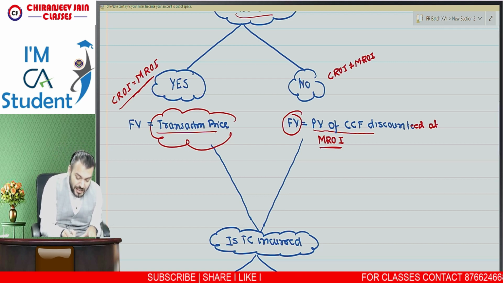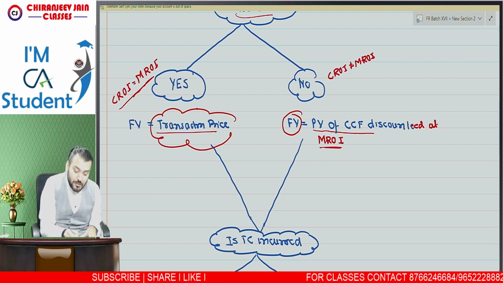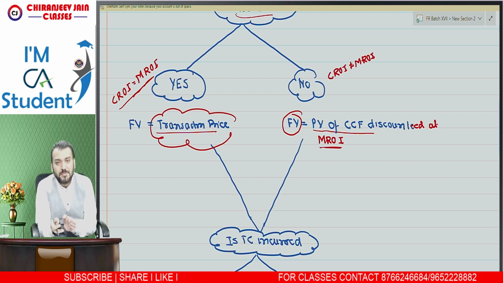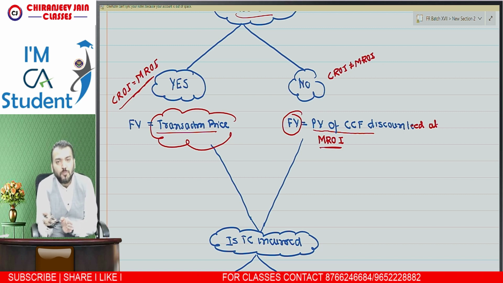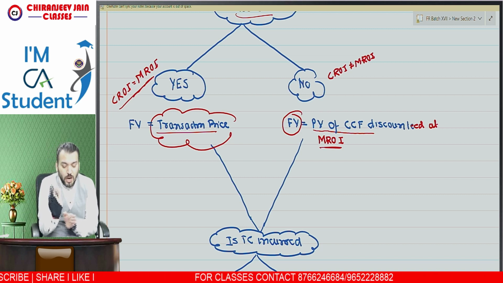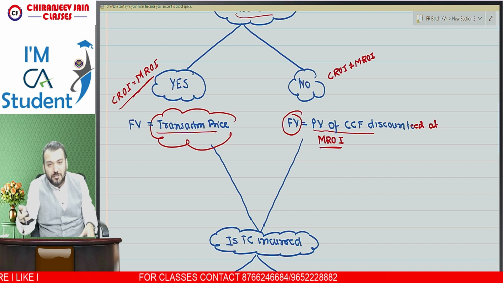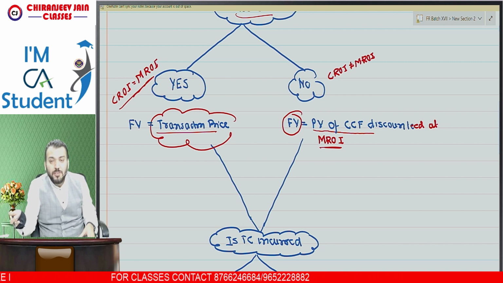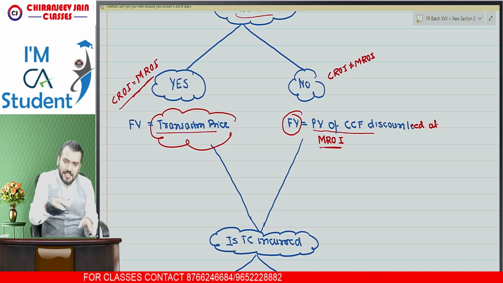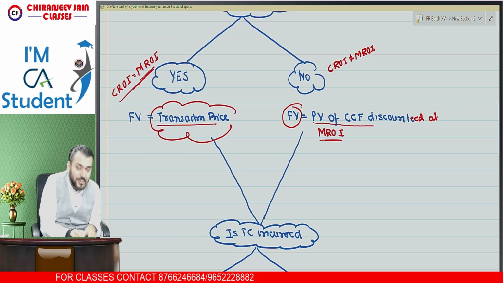So in this case, when the instruments are at market terms, this transaction price is nothing but the present value of contractual cash inflow or outflow. Inflow in case of a financial asset, outflow in case of a financial liability. I hope you are understanding. So this transaction price will be equal to the present value of contractual cash inflow or outflow discounted at the market rate of interest, and in this case the market rate of interest will be equal to the contractual rate of interest.